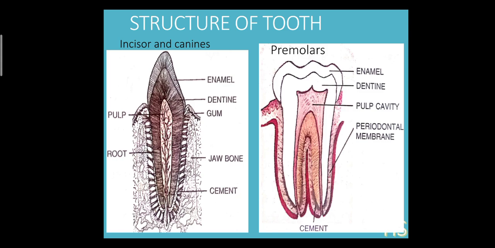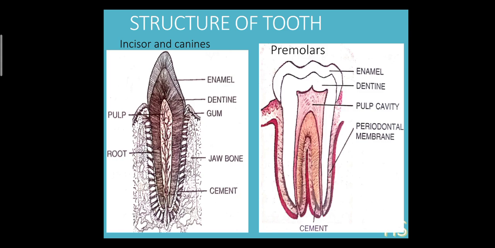Now this is the structure of a single tooth. This part, A1, is the incisor, and the second is the premolar. The incisor and canines both help in biting, cutting and tearing of the food, and premolars help in crushing and grinding.